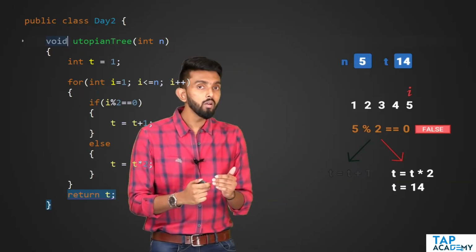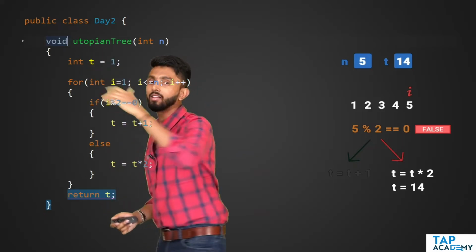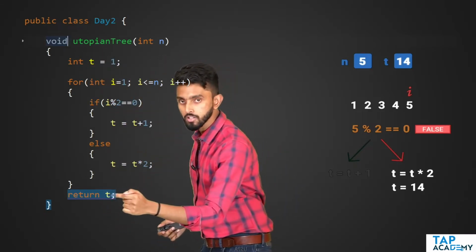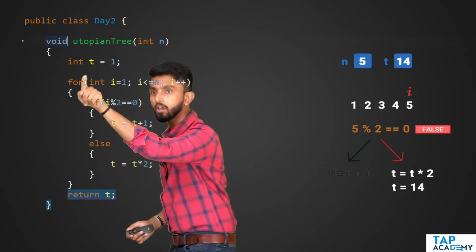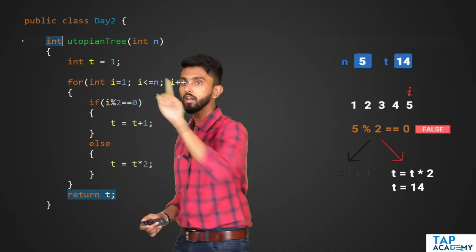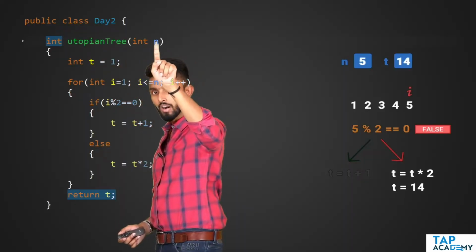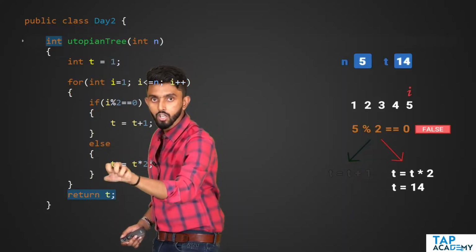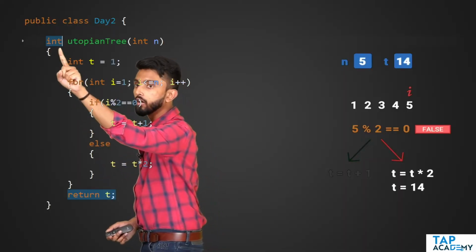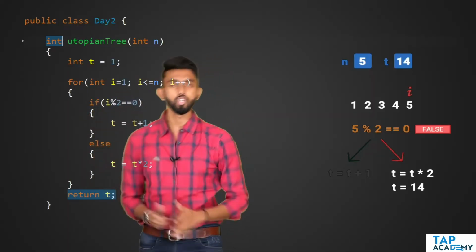You must tell what is the type of value this function will return. And the type of value which the function returns is t. T is an integer, which means what it's returning is an integer, so I'll write int. Now read: Utopian tree is a function which accepts an integer n and after execution of its body returns another integer as output. This is what is called a function.